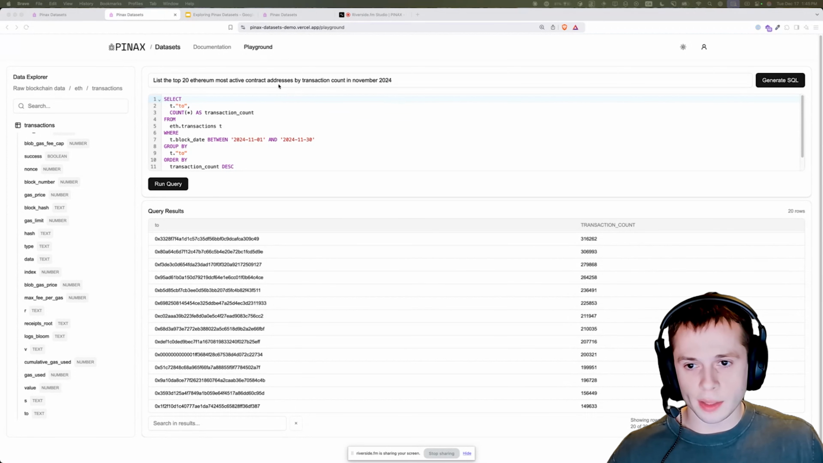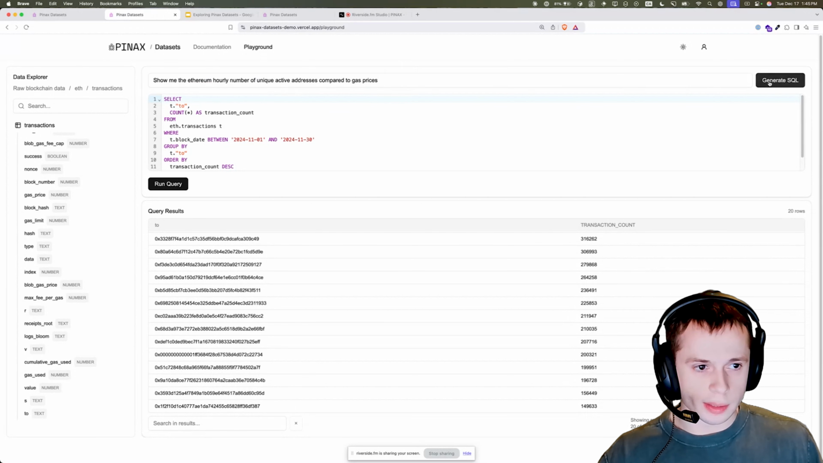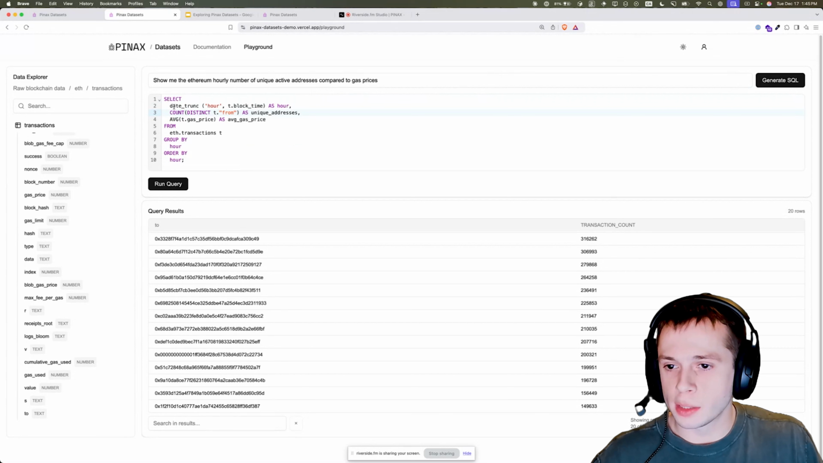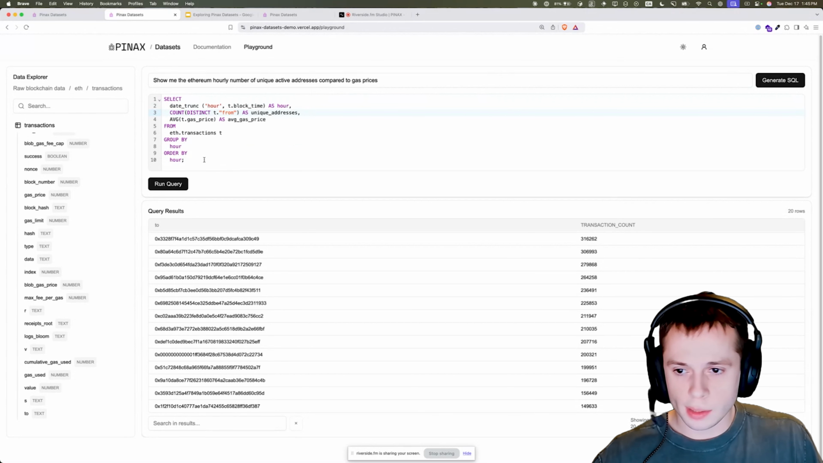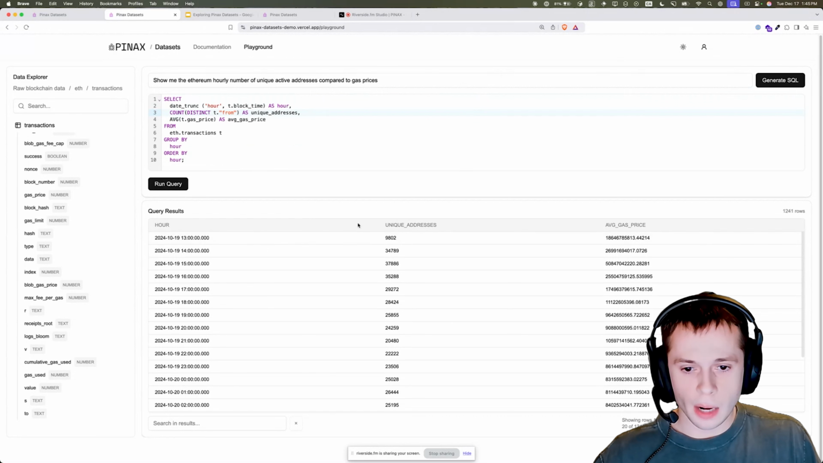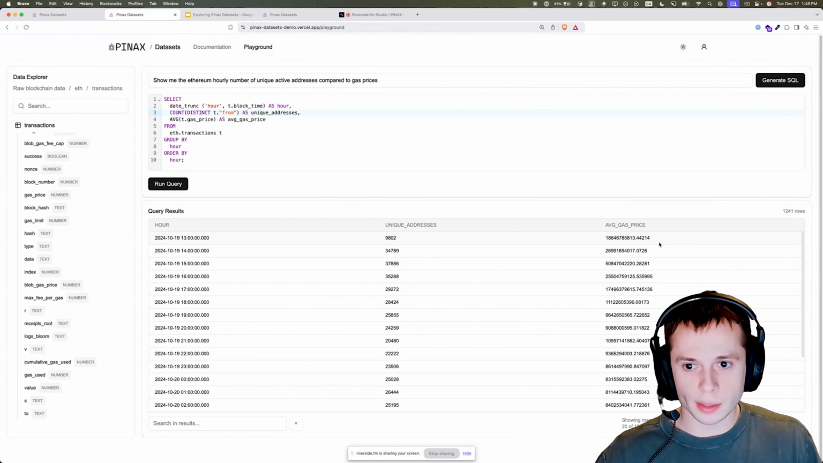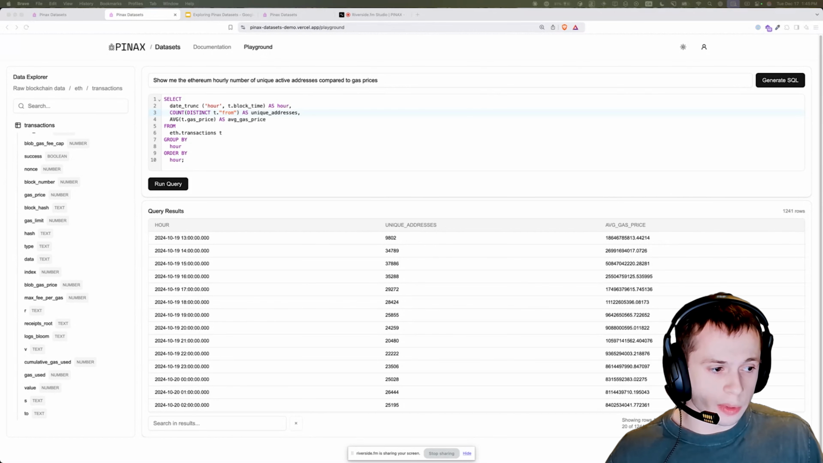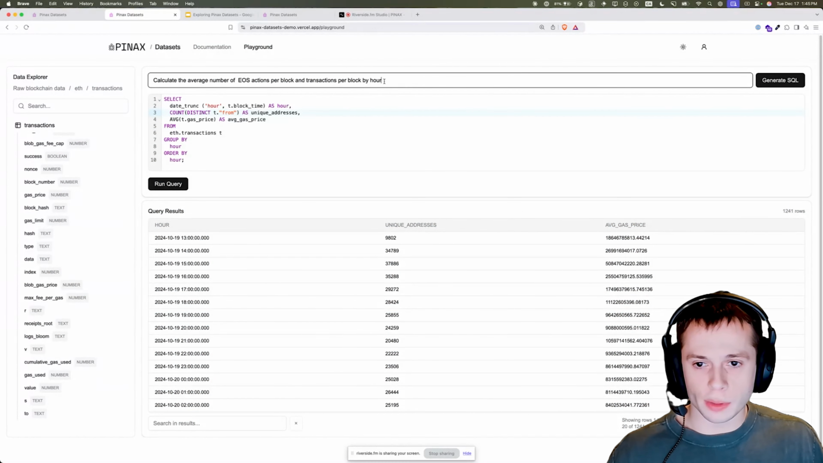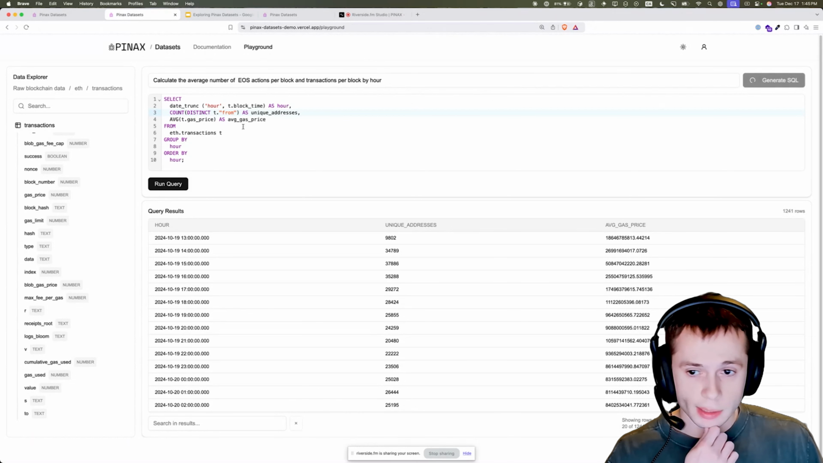Maybe we want to show the Ethereum hourly number of unique active addresses compared to gas prices. Let's try this. Date trunc is used here. I wouldn't have known to use it, so that's good. Let's try. We've got the hour, we've got the unique addresses, and we've got the average gas price. Exactly what we wanted. And the last one, maybe we want to calculate the average number of EOS actions per block and transactions per block, hour by hour. Let's try that.